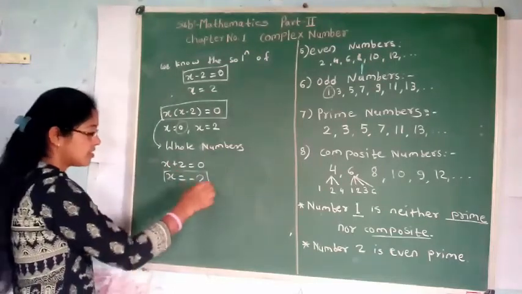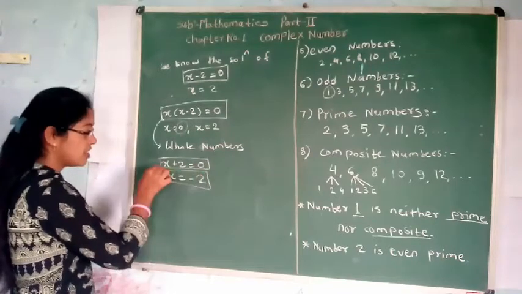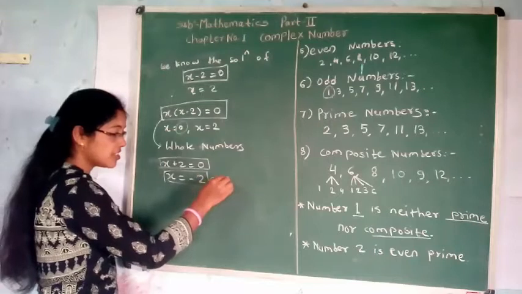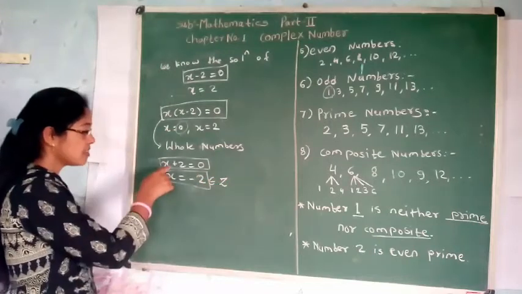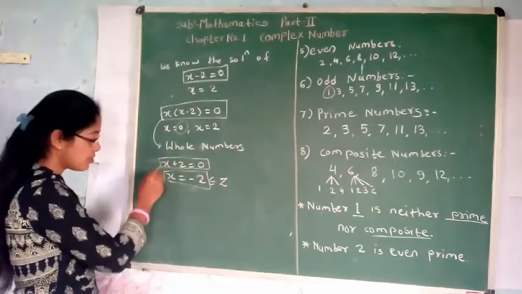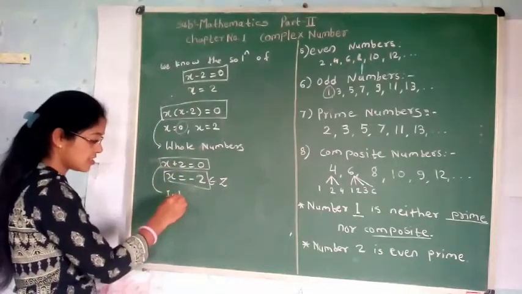Integers. Then this equation has a solution in integers because minus 2 belongs to integers Z. Therefore, the equation x plus 2 is equal to 0 has a solution in integers.